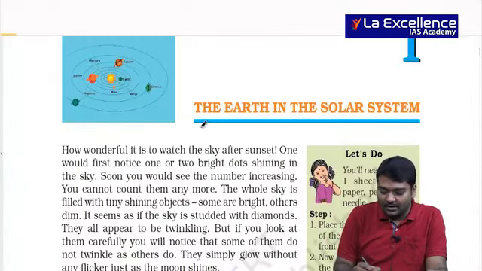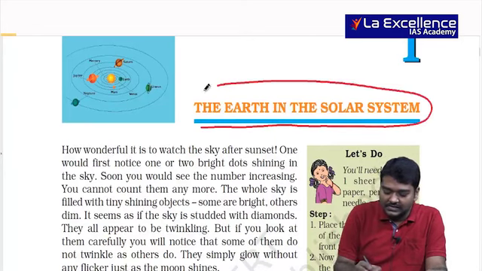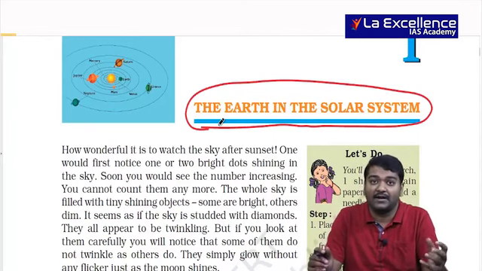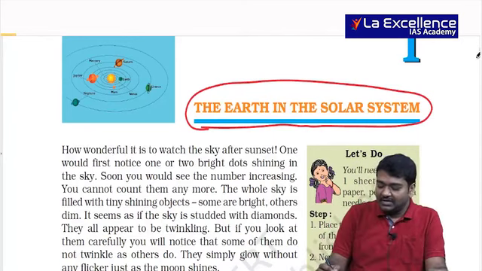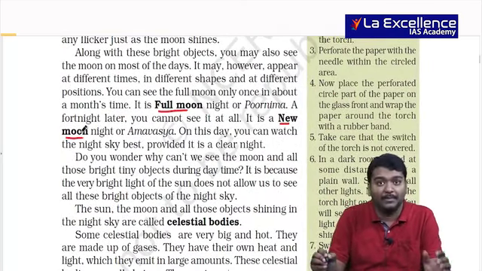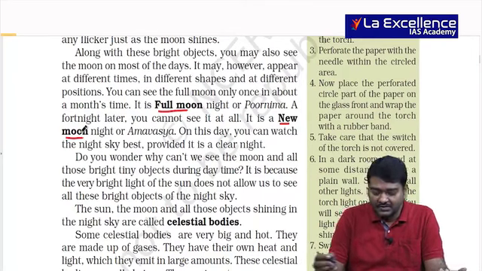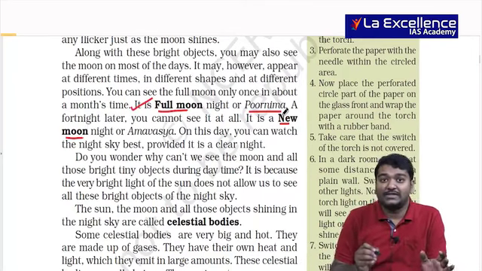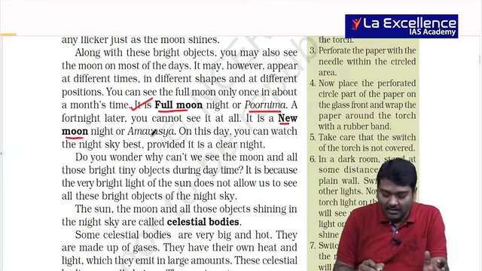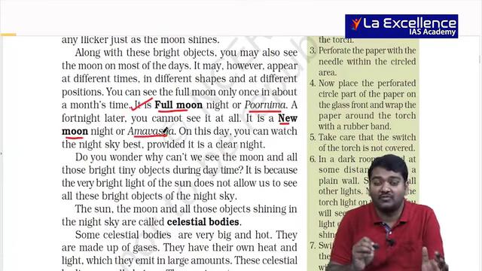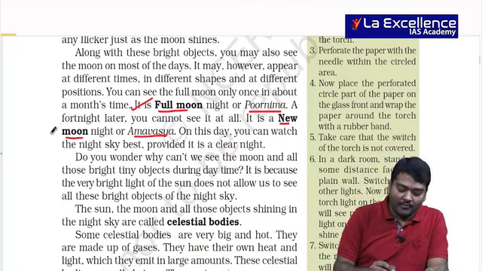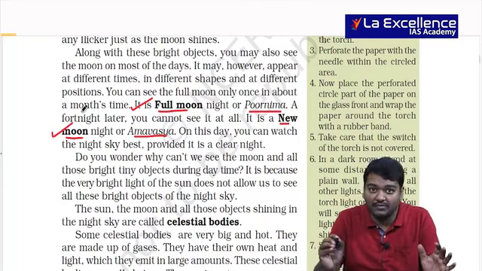The first chapter is about the Earth in the solar system, where they talk about the planet, solar system, universe and other things. Within this, they talk about the full moon and new moon in the beginning. What exactly is the meaning of this? Full moon means Purnima. You can see the moon, that is, the moon is visible. New moon means Amavasya, that is, the moon is not visible. Usually students get confused about what is full moon and what is new moon. Only for those people who get confused, this we have to see.